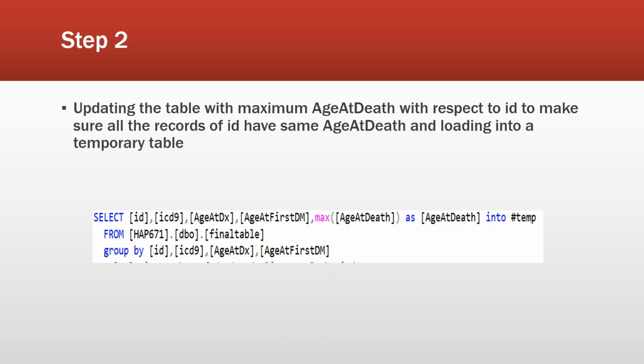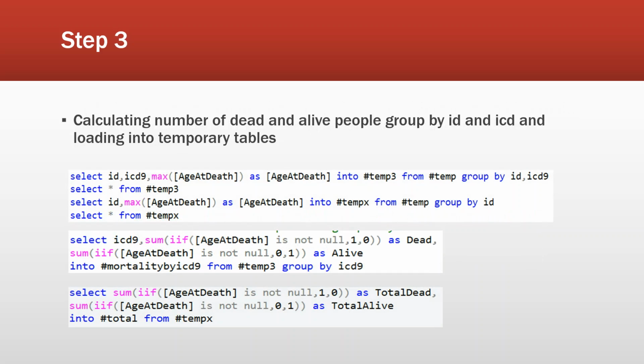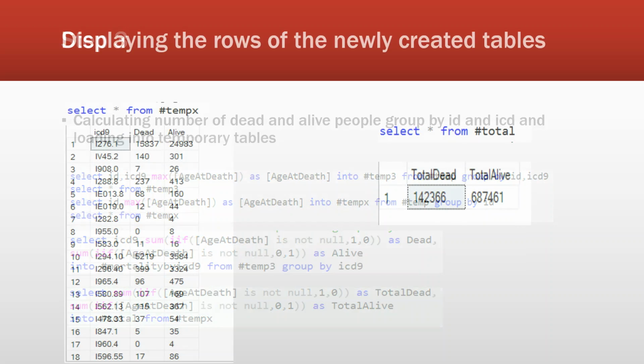Step 2. Updating the table with the maximum AZ death with respect to ID to make sure all the records of the ID have the same AZ death, and loading it into a temporary table. Step 3. Calculating the number of dead and alive people grouped by ID and ICD-9 and loading into temporary tables. We can see the results of these temporary tables in the next slide.